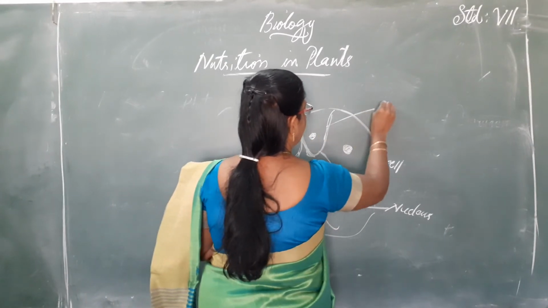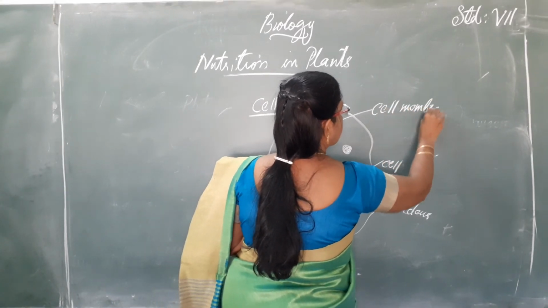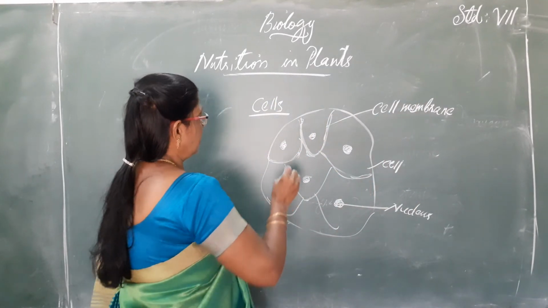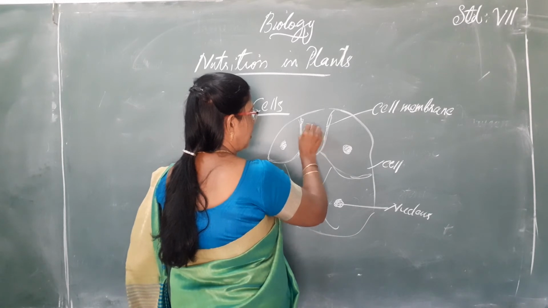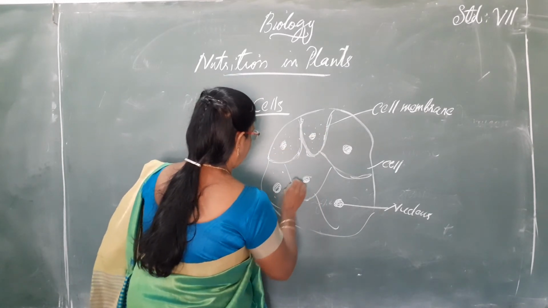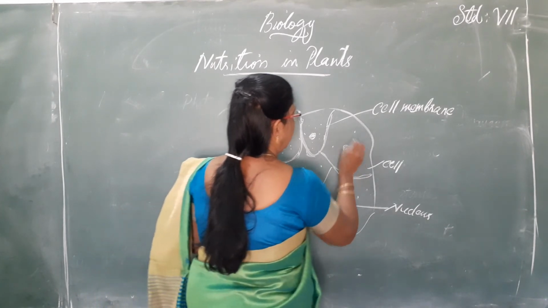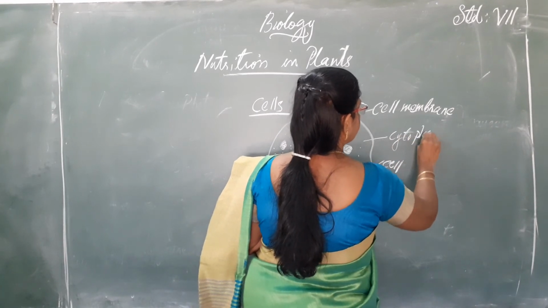This covering membrane is known as cell membrane. And between the covering boundary membrane and nucleus is a fluid. This fluid is known as cytoplasm.